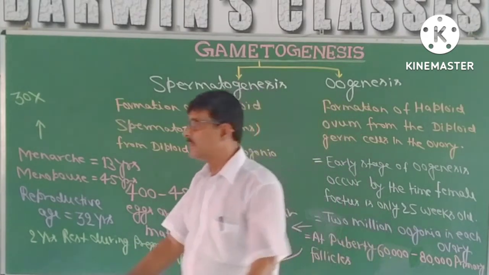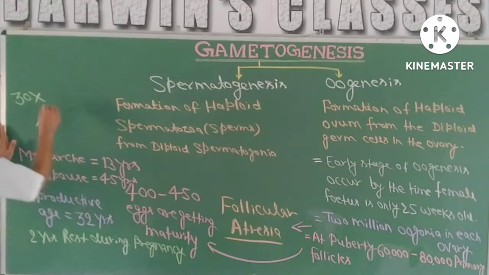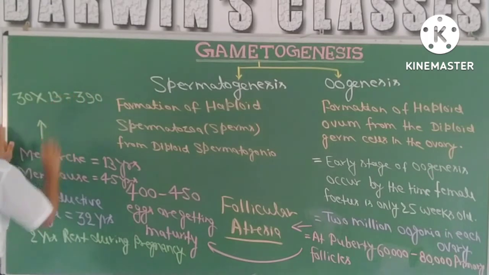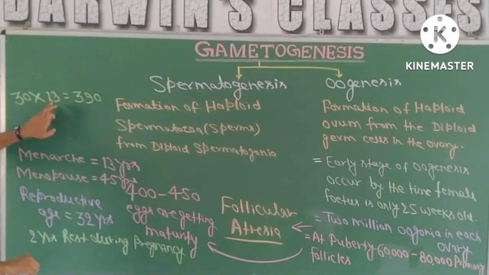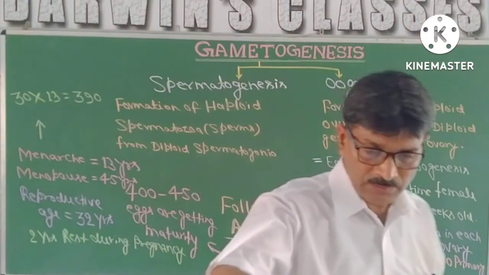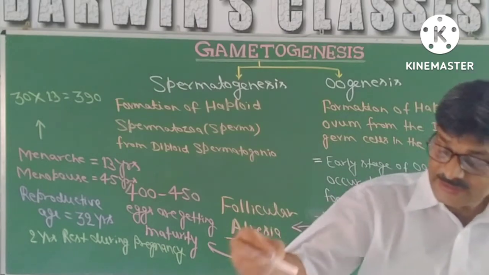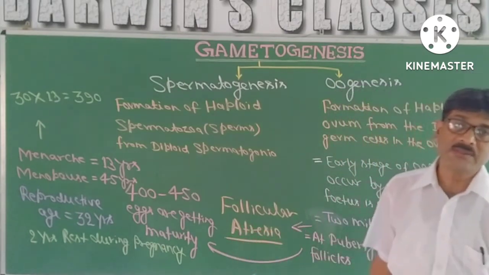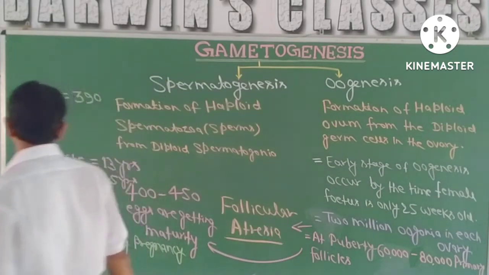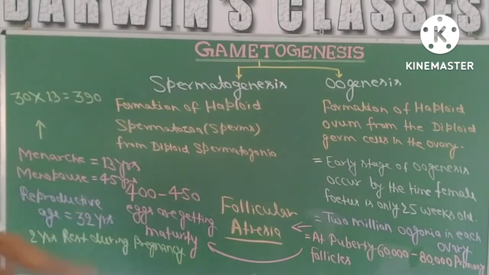Almost 30 eggs are going to get maturity in a year, 390. How many eggs are going to get maturity, 390, means around 400, but it is not exactly 45 years, sometimes it may go up to 50 years, and therefore some additional may be added, 2 or 3 years.